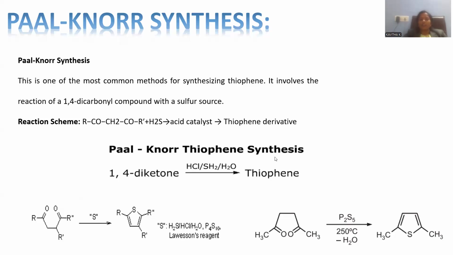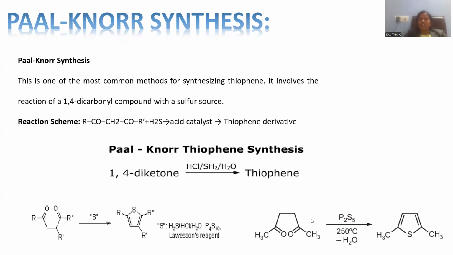This is the Paal-Knorr thiophene synthesis, where a 1,4-diketone can be mixed with hydrochloric acid, dihydrogen sulfide and water. Eventually, a thiophene derivative will be generated. This is called Paal-Knorr synthesis, right? Instead of this H2S, you may use P2O5, phosphorus pentasulfide, as well.